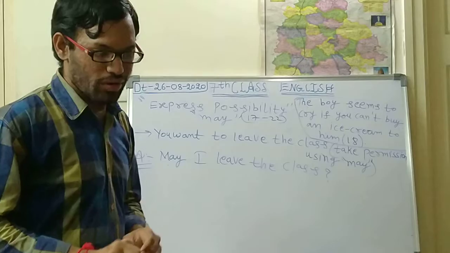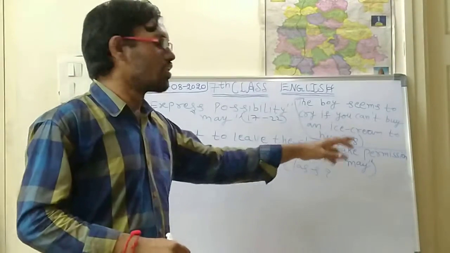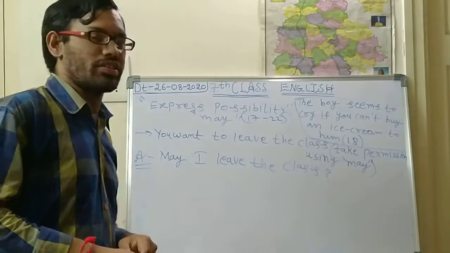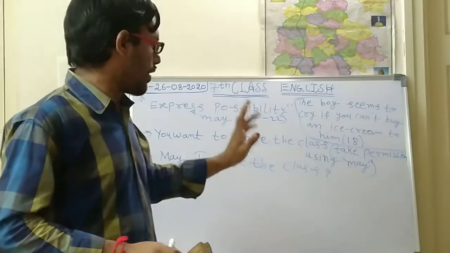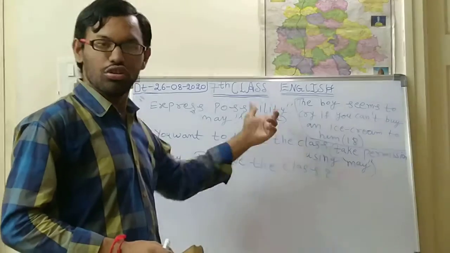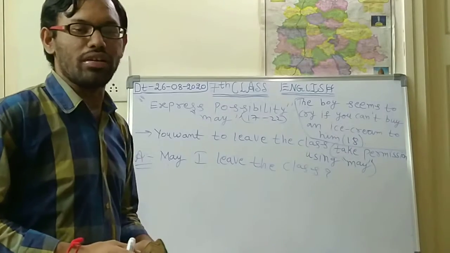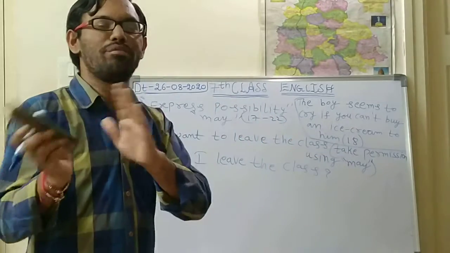Today I will give you some sentences like this, and you try to write the answers. I hope you have understood very well. Once again, this is important for questions 17 to 22 of your government pattern. The same pattern will be for 6th class and 7th class.